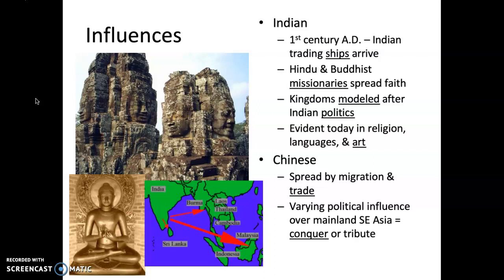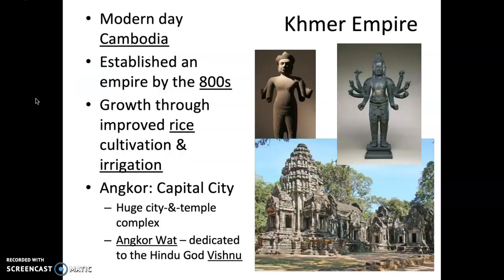And then they have various political influences that come from Southeast Asia over mainland Southeast Asia, where they conquer or receive tribute. The Khmer Empire, which is part of modern-day Cambodia, was established as an empire by the 800s. Their empire grows because of improved rice cultivation and irrigation. Their capital is the city of Angkor, and there they built a huge city and temple complex called Angkor Wat, which is dedicated to the Hindu god Vishnu.